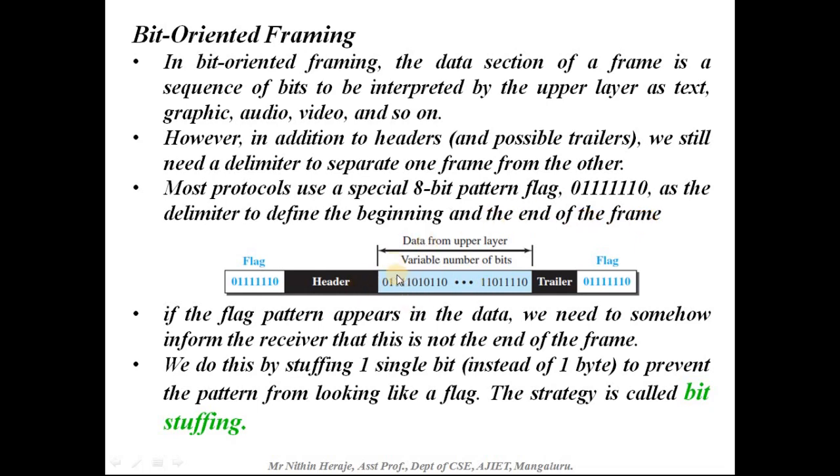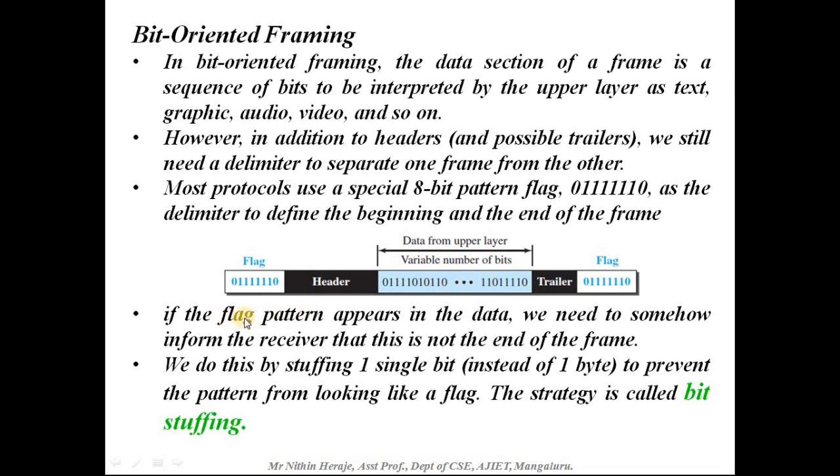You can look at the data section here and find the difference. Here there are no blocks as such. It is a continuous stream of bits going through. And this again is a variable number of bits. There is no fixed number of bits here, and even this will have a header and a trailer. Also, it has a flag section.